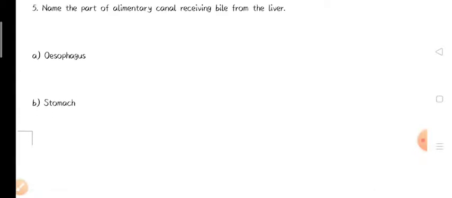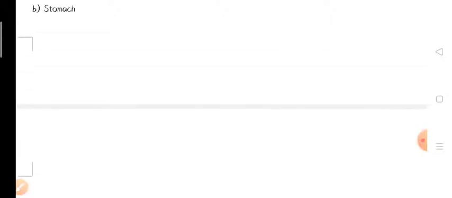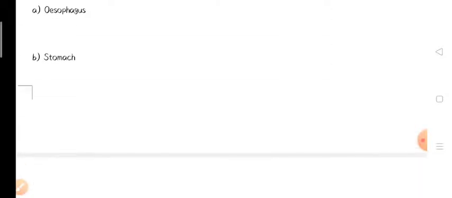So release of bile takes place in which part of our alimentary canal? We have to choose the option from the given options. There are four options given: esophagus, stomach, small intestine, large intestine.